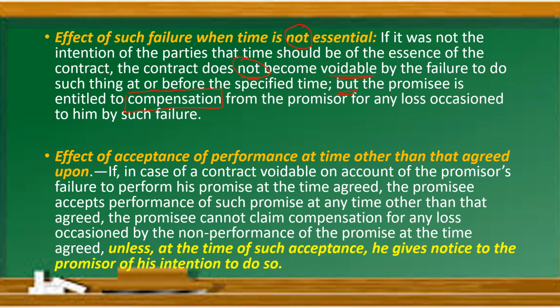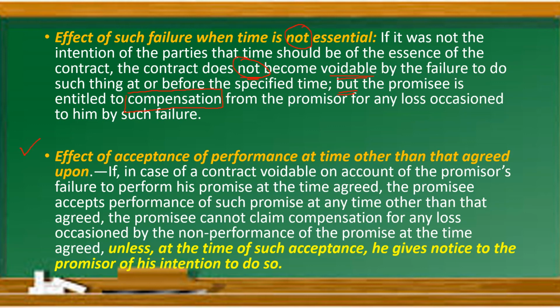Clear? Where time is essential, I can avoid the contract and even I can claim the compensation. If time is not important in that contract, then I cannot cancel the contract but I can claim the compensation. Then, effect of acceptance of performance at a time other than that agreed upon. Say for example, the other party has not performed the contract within the time and time was essential. So I have what option to cancel the contract and I can reject the goods. But here I am not cancelling the contract, I am continuing it and I am ready to accept the goods on a later date. In that case, what happens?